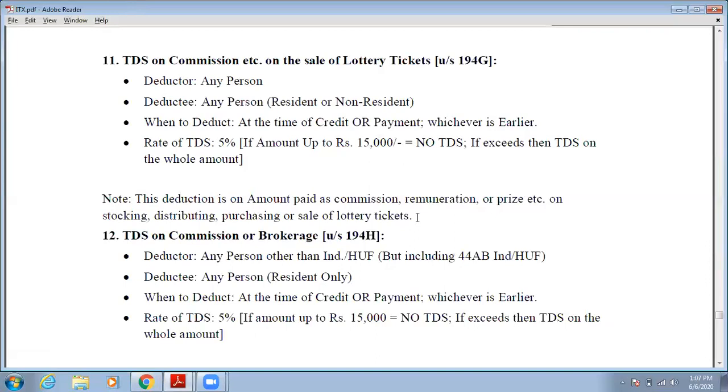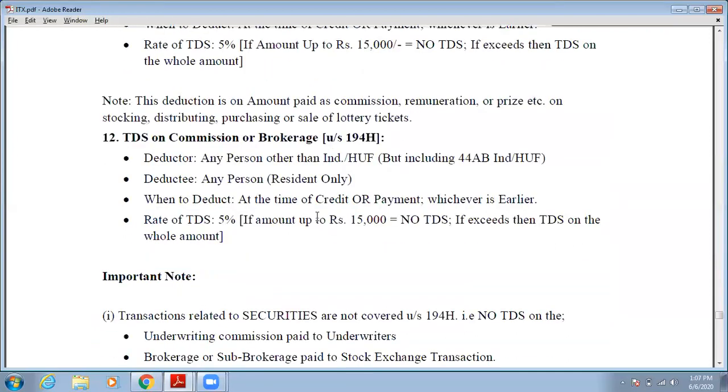Okay, then this 5% tax you have to deduct on that amount. Okay. Then next is 12th number provision. What is it? See, TDS on commission and brokerage. If you pay some commission or brokerage, then the provision under section 194H will be applicable.